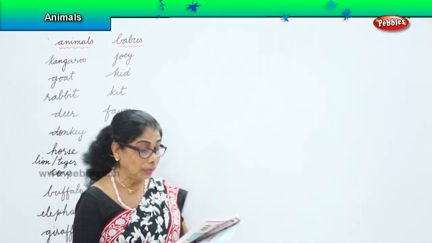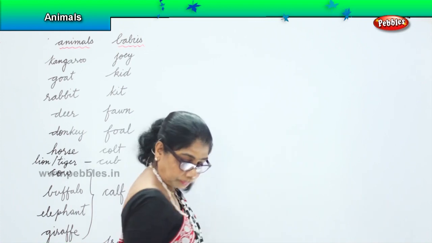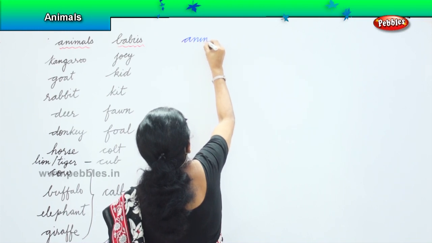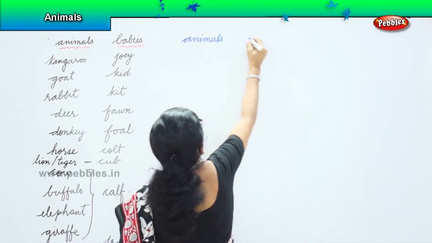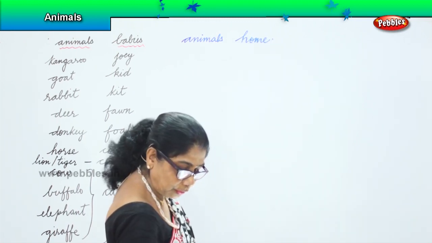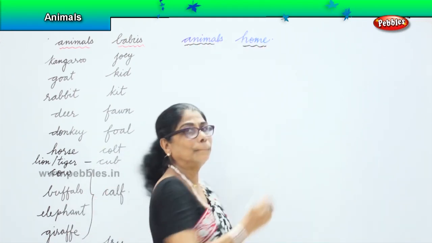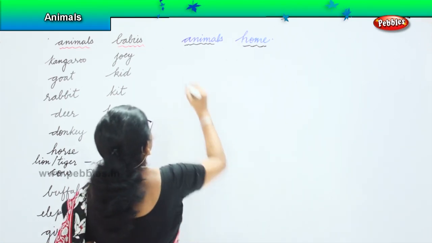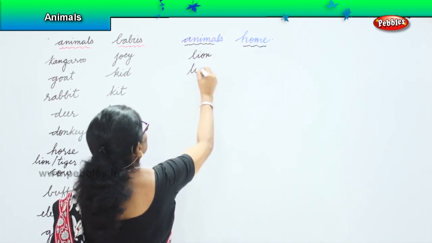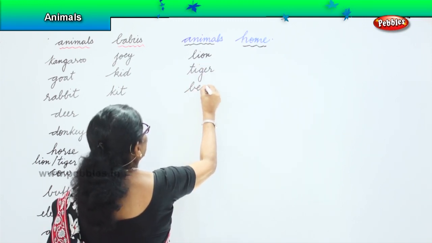Now let's look at some animals and their homes. Where do they live? Where do these animals live? So we're going to look at animals and their home. Alright? Lion. Let's look at where the lion lives. Lion, tiger, bear. Where do they live?